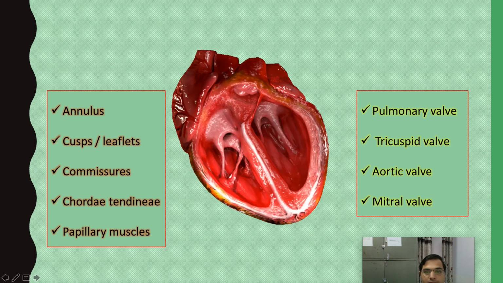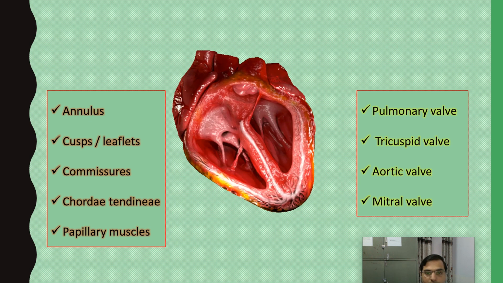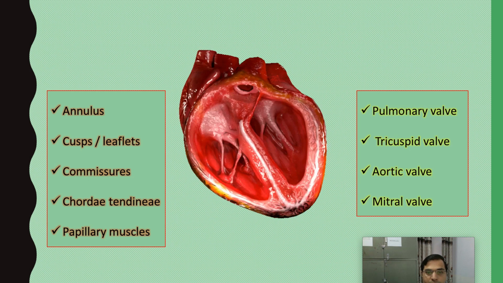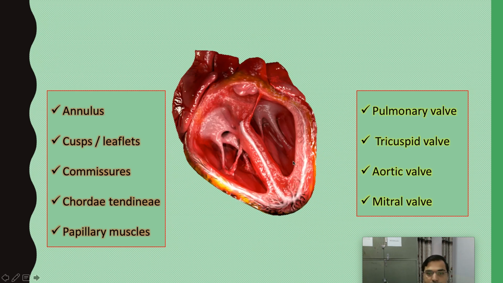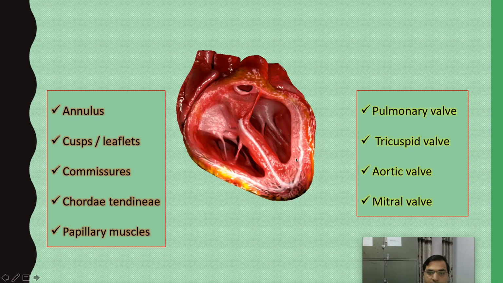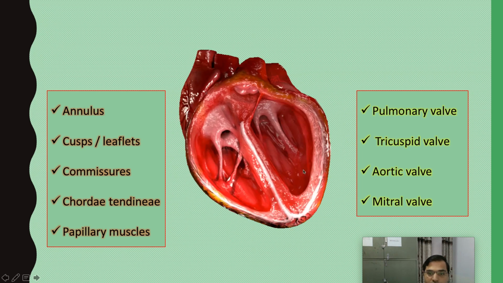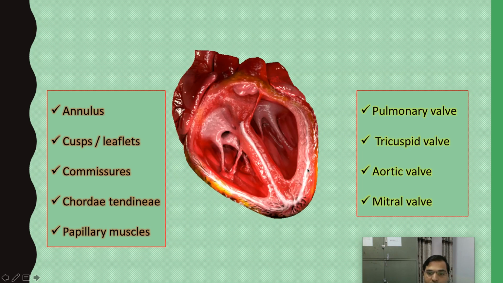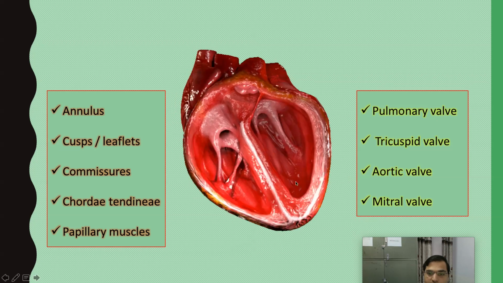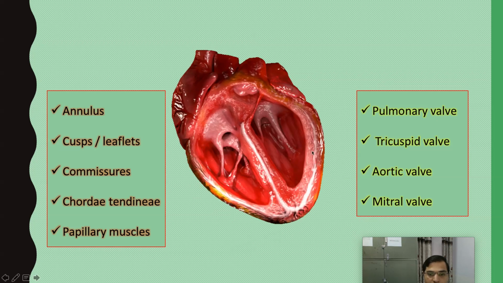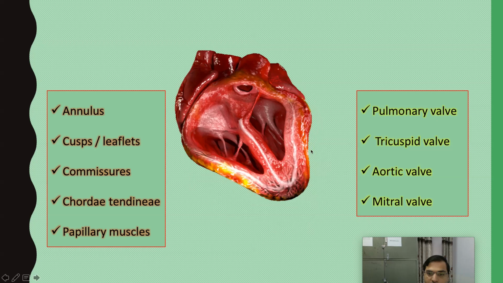So you can see the cross section of the heart here. This chamber is the ventricle, because you can clearly see the wall. The wall is thicker here. The wall is thin here. So the thicker wall is left ventricle, right?